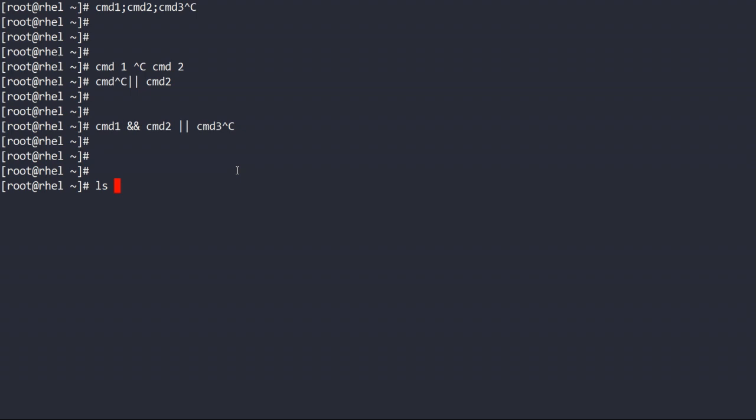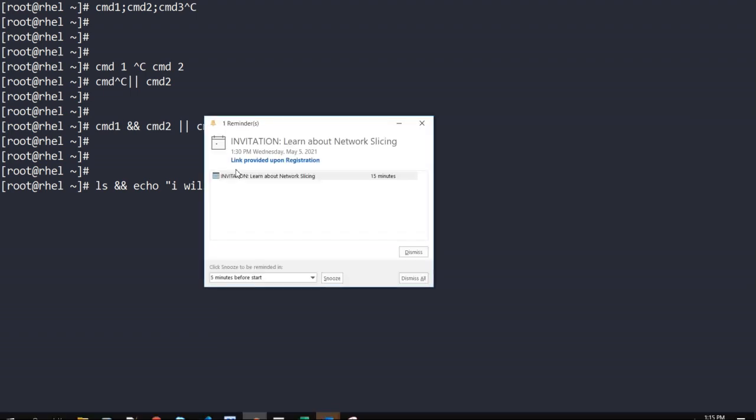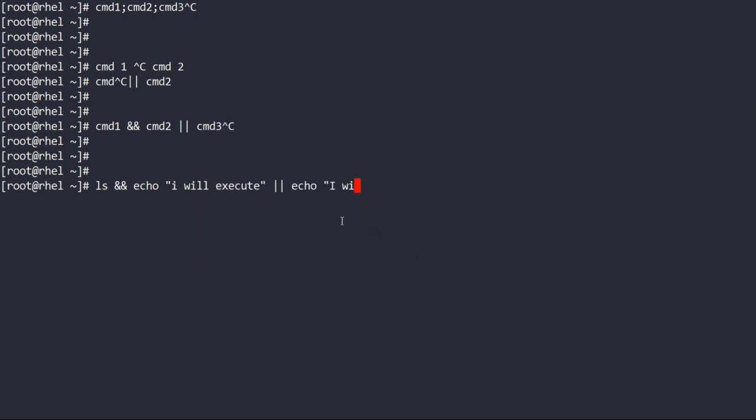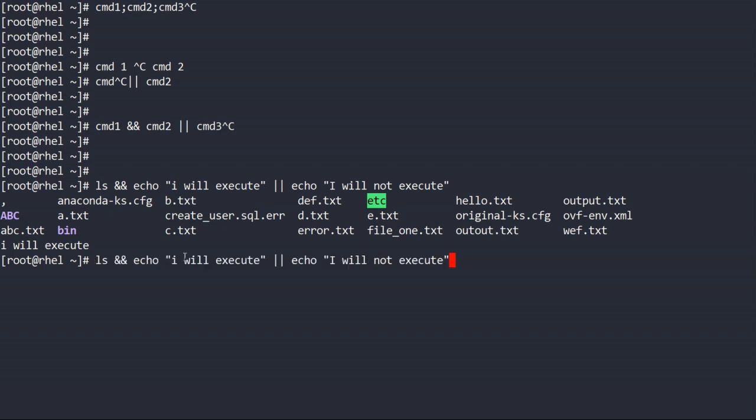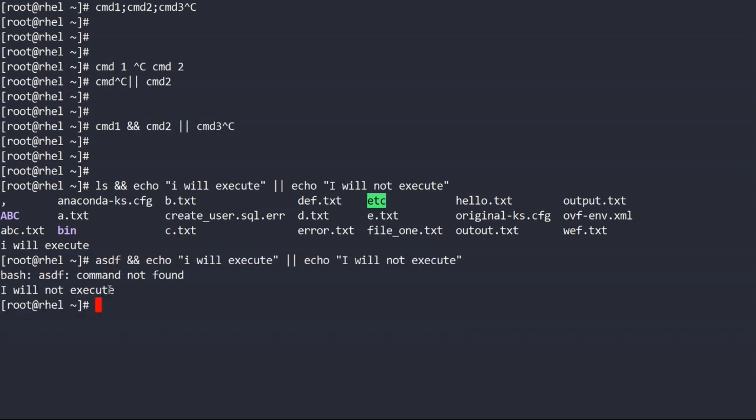Okay, let me take an example for this. echo I will execute, then echo I will not execute. So tell me what is the output. The ls command will always be successful, so I will execute will come. If I give some false command here that doesn't exist, asdf, see, I will not execute.